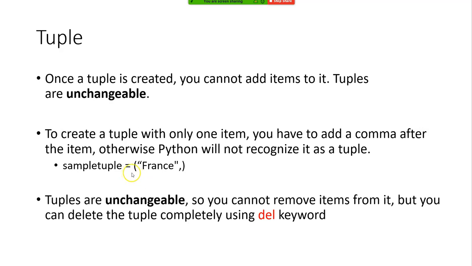The programming will recognize that this is a tuple based on this type of brackets. You can delete the tuple completely using the del keyword. You cannot clear it, because tuples are unchangeable, so you cannot remove items from it. Once you have added, you cannot remove it. But you can delete the entire thing completely. Clear? Any doubts?